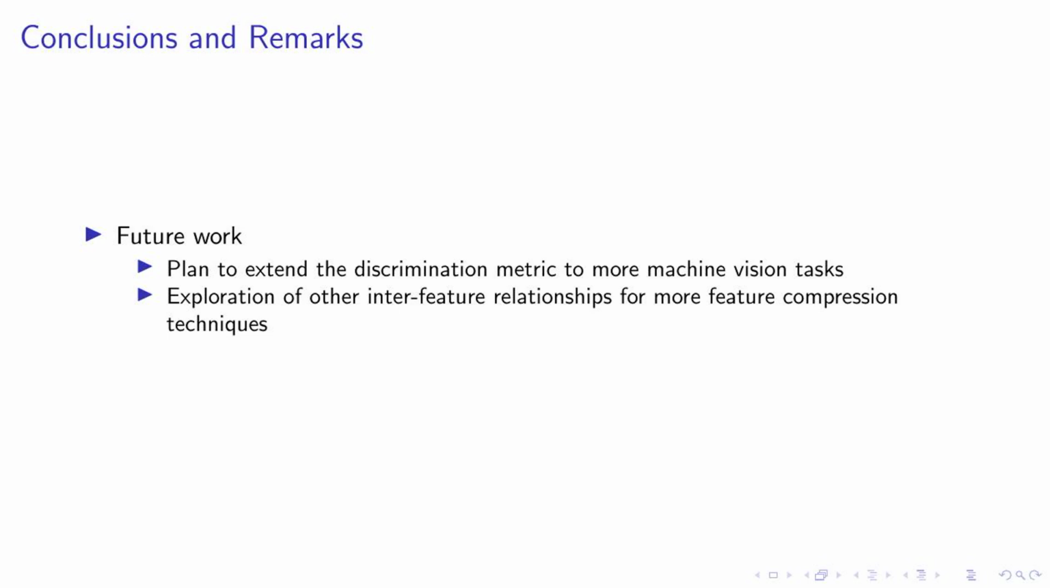In addition, we plan to delve deeper into the exploration of other inter-feature relationships. This will enable us to develop more sophisticated feature compression techniques, potentially leading to even better performance in machine vision tasks. In essence, our goal is to continue pushing the boundaries of what's possible in machine vision, and we believe these future steps will bring us closer to that goal.